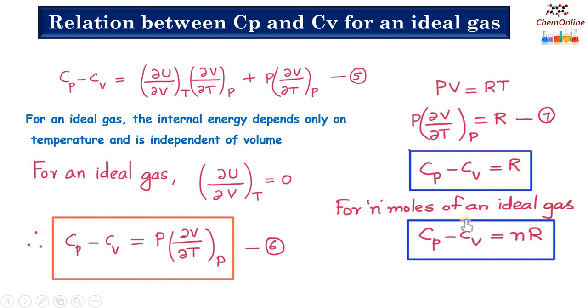And for n moles of an ideal gas, we have Cp minus Cv equals nR, where n is the number of moles and R is the universal gas constant. So this is the relation between Cp and Cv for an ideal gas. This relation was derived by Mayer, and hence it's also known as Mayer's relation: Cp minus Cv equals nR for n moles of an ideal gas.